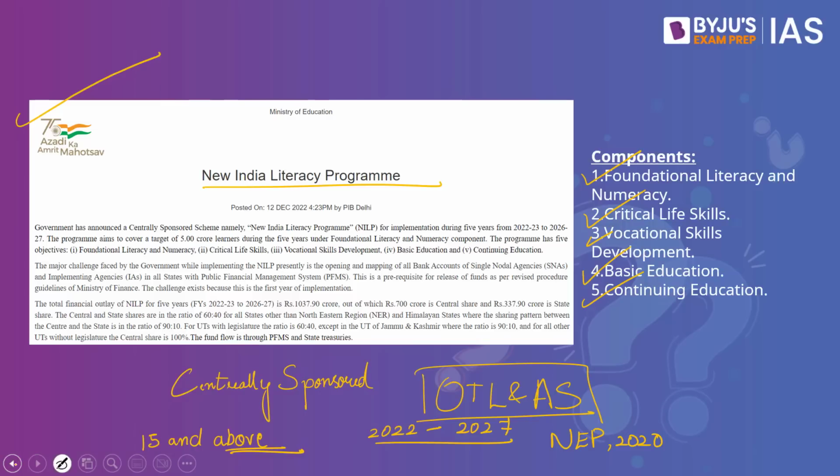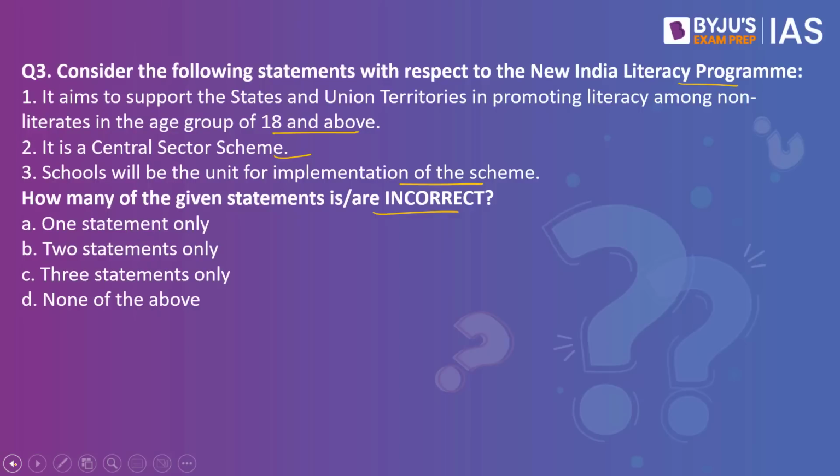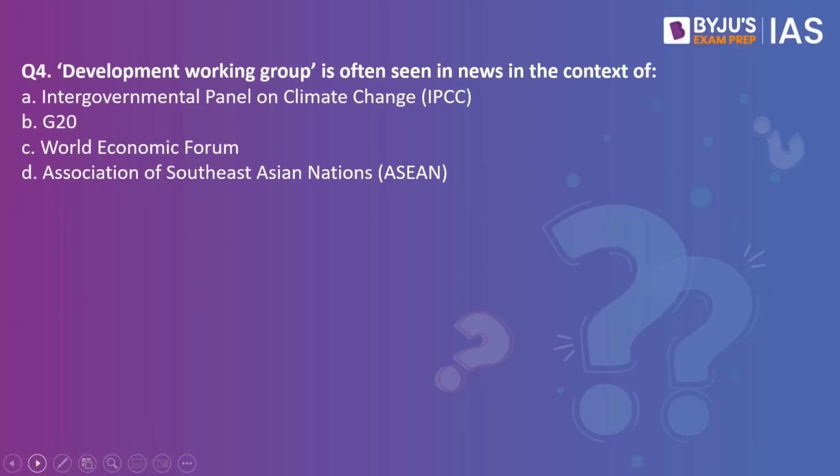So coming back to our question, statement number 1 becomes incorrect because it is for the age group of 15 and above. Statement number 2 is also incorrect because it is a centrally sponsored scheme. But statement number 3 is correct. Therefore, the right answer to our question would be option B, 2 statements only, because the question is asking us for incorrect statements. Moving on to question number 4.